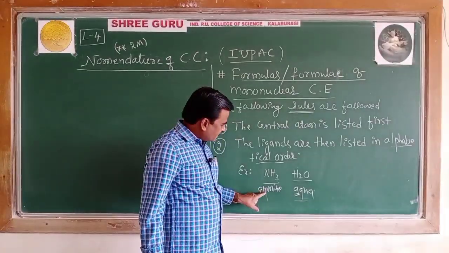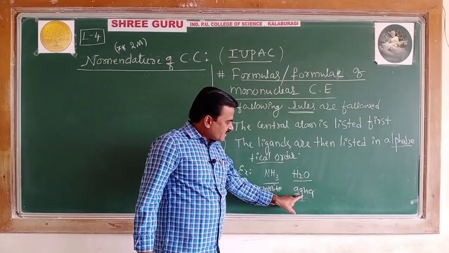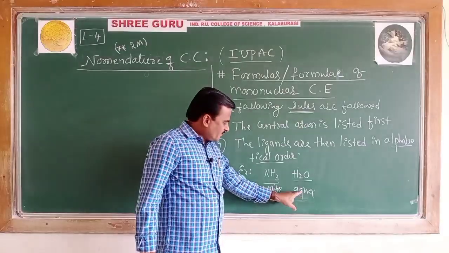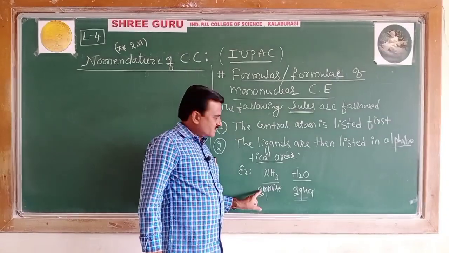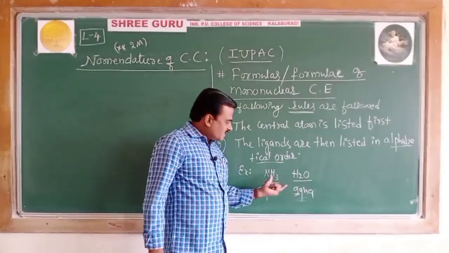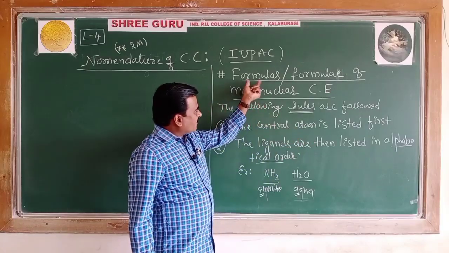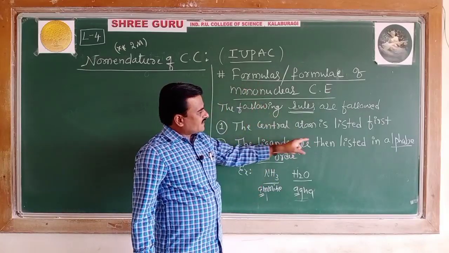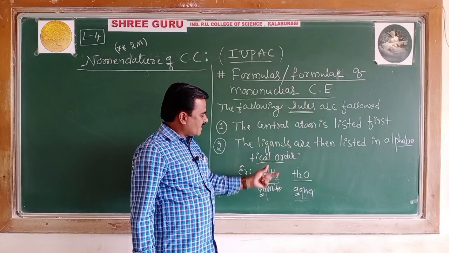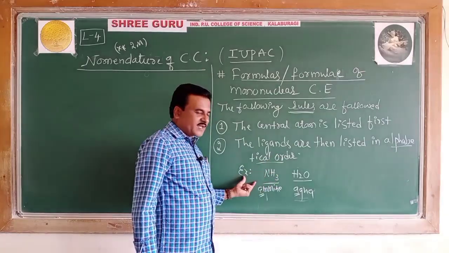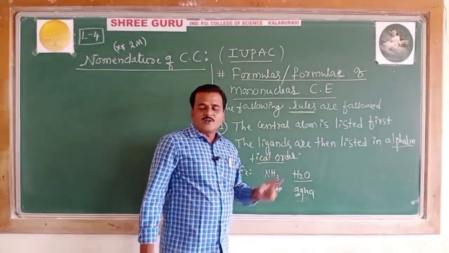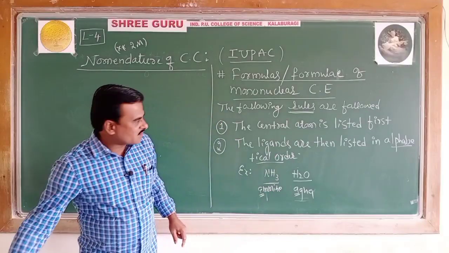The second letter in amine is M and the second letter in aqua is Q. Therefore, amine is given preference over aqua. Thus, rule number 2 says in writing the formulas, the ligands are listed in alphabetical order, so amine is given priority, next is aqua.